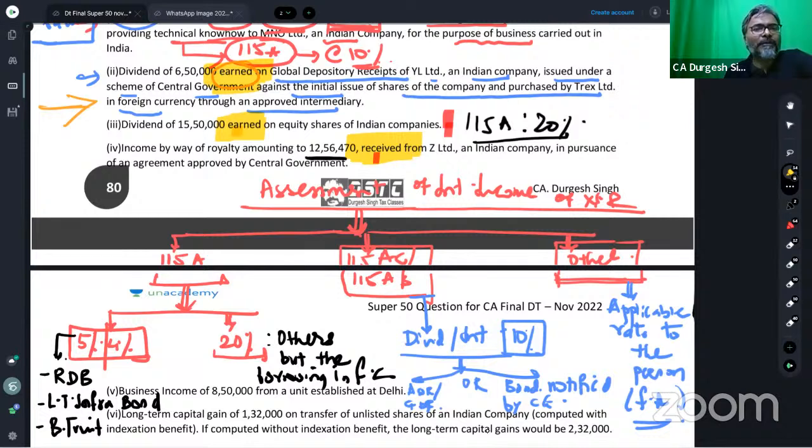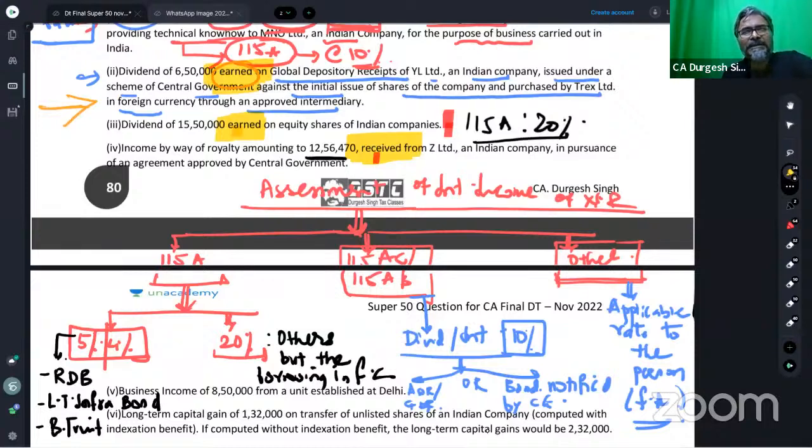Income by way of royalty amounting to rupees 12,56,470 received from Z Limited, an Indian company, in pursuance of an agreement approved by the central government. Students, will we be considering this on net basis? Yes. And at what rate would the royalty be assessed? 10%. Now, what is the TDS rate? Knowing the fact that the payee or the receiver is a non-resident, the TDS rate would be 10.4.